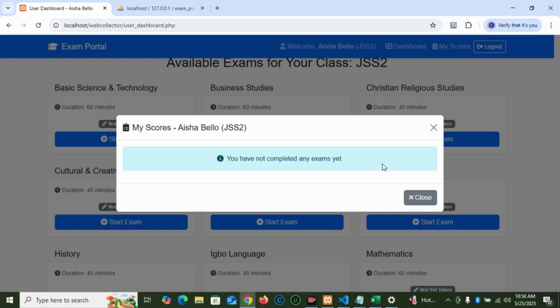Once that child has taken the exam, the pop-up will appear. It will give a clean tabular form of your result table for all the subjects you have taken, and it will indicate the subject name, your score in that subject, the total questions in that exam, and very importantly, your percentage for each subject. This is fantastic for seeing where you are excelling and where you might need a bit more practice.